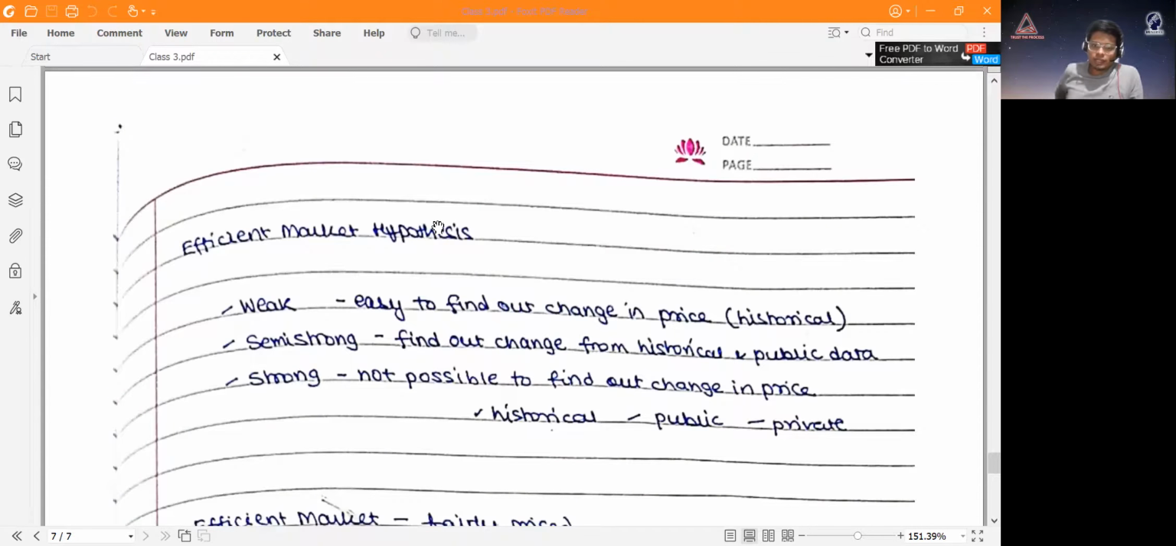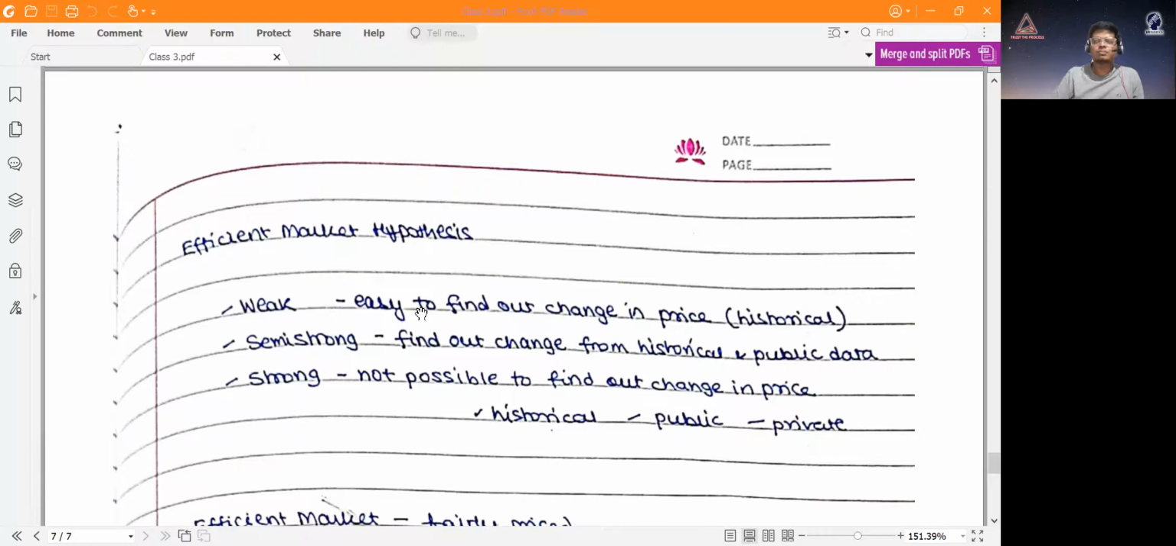But I think most of the markets are semi-strong markets, where based on any news that happens, or maybe let's say there's a fire somewhere, or maybe there's flooding in Odisha and some aluminum companies in Odisha, their prices will go down. So these are all semi-strong effects.